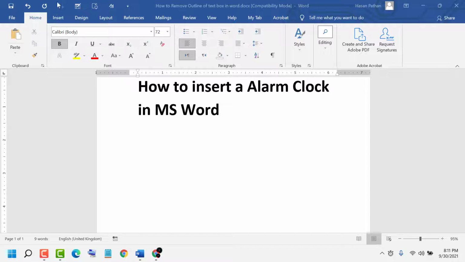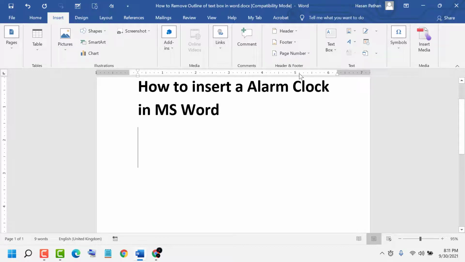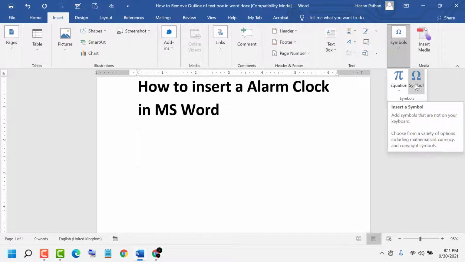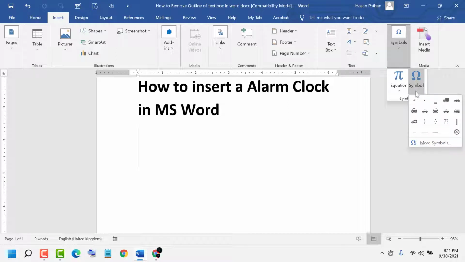First click on Insert. Here you see the Insert option is available. Click on it. And here you see the Symbol option is available. Click on it. And click on More Symbols.